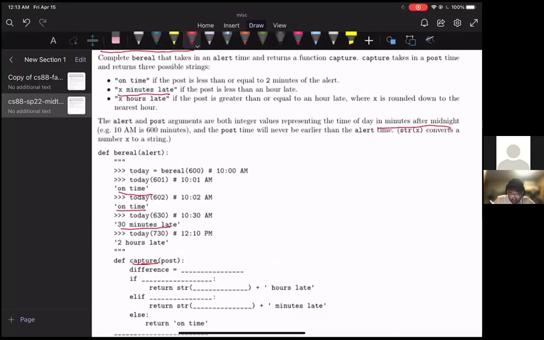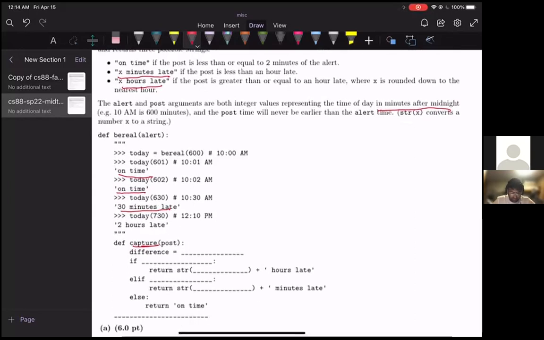And then finally, as the final example, they pass in 730, and that is 130 minutes late, which is over an hour. And so we're going to be printing this part here, this X hours late, and it's rounded down. So 130 minutes, that's 2 hours and 10 minutes, but we're rounding down, so it should just return 2 hours late. Great. So now we could actually start coding this up now.